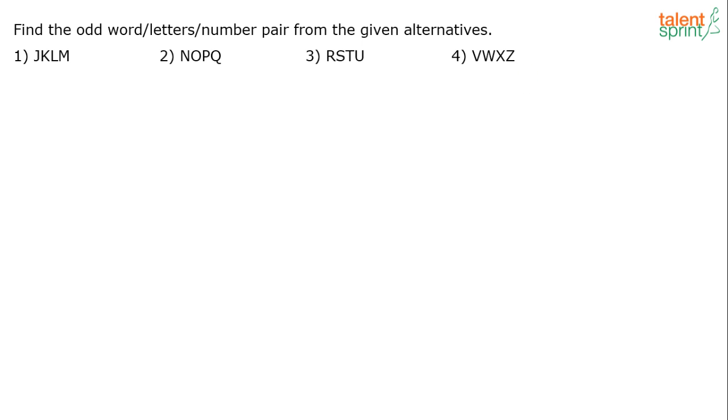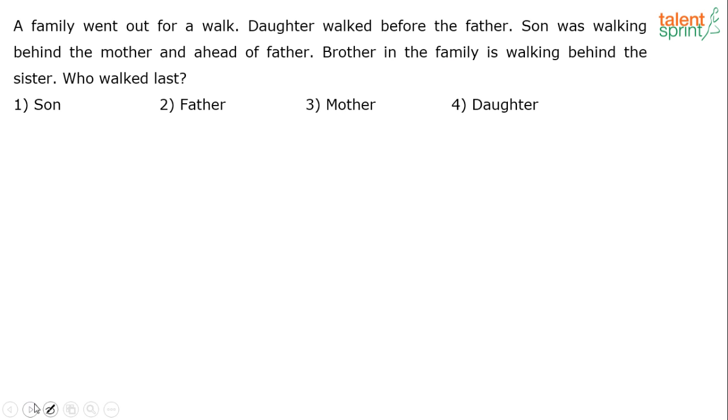Now I think by the time you finish reading the options, you would figure out that option 4 is the odd one, right? Because in J, K, L, M, N, O, P, Q and R, S, T, U, the letters are in sequence, right? These are all as per the alphabetical order. But these 4 letters are not as per the alphabetical order, right? V, W, X. The next one should have been Y. If the next one is Y, then we can say these are in sequence, but the next letter here is Z. So VWXZ is the odd one. All right. Move to the next one.